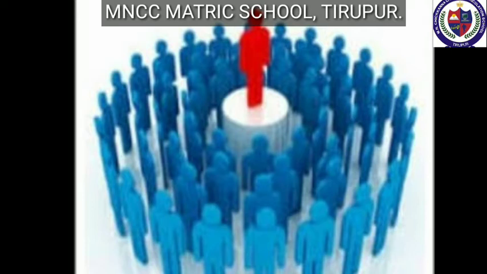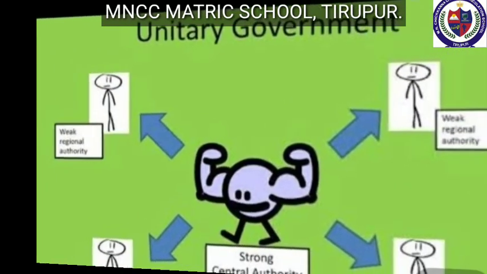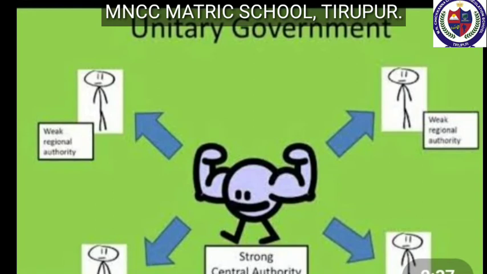Merits and demerits. Merits. Suitable for small countries, there is no conflict of authority and responsibility. A unitary government is less expensive. Amendments to the constitution are easy. Demerits. It is not suitable for big countries. The central government will not concentrate on local problems, local interest, and initiative.